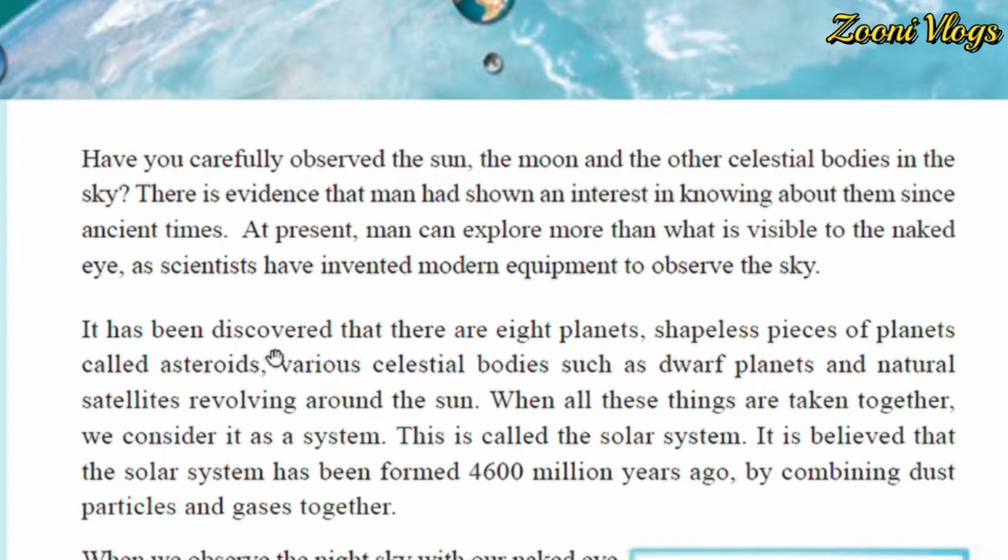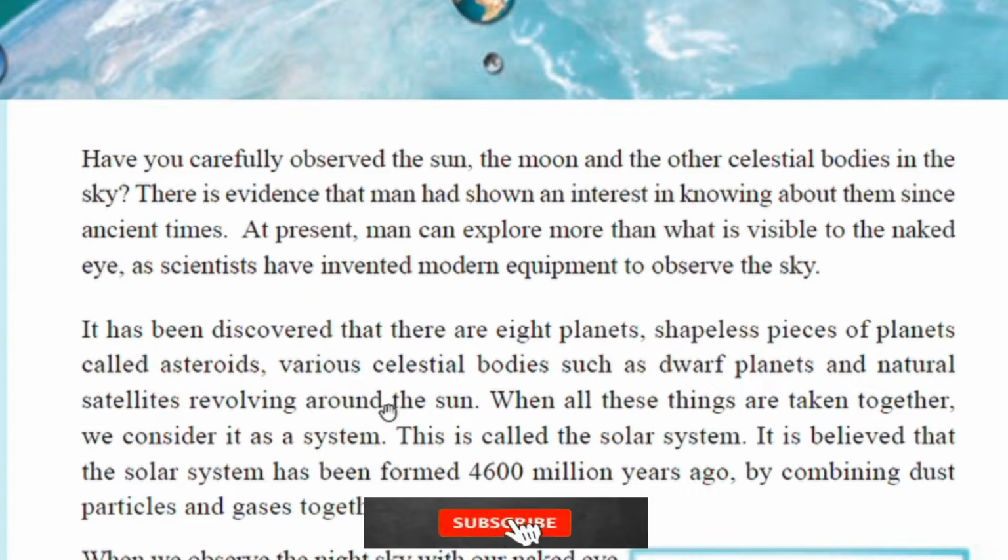It has been discovered that there are 8 planets. Okay, how many planets are there? There are 8 planets. Shapeless pieces of planets are called asteroids. Okay, they are shapeless pieces. They don't have proper shapes. So those things we call asteroids. Various celestial bodies such as dwarf planets and natural satellites revolve around the sun.